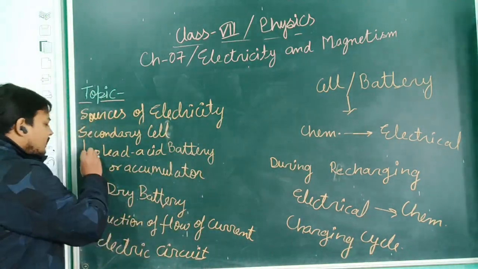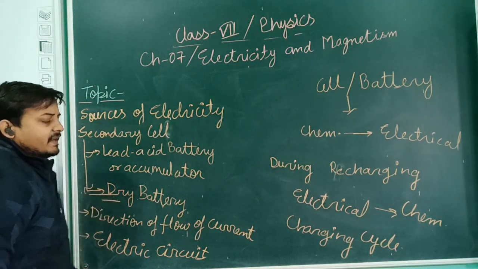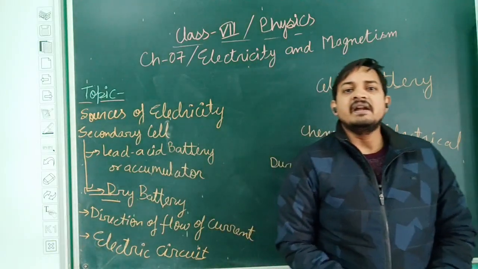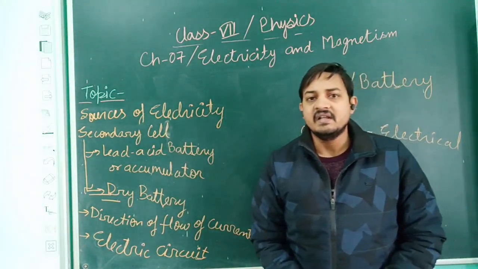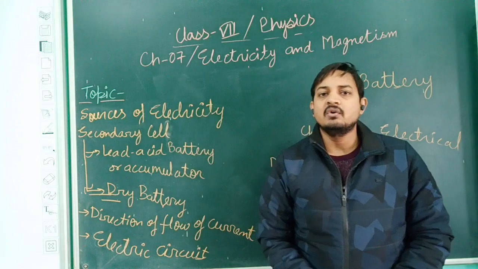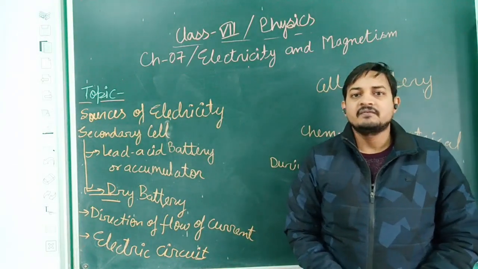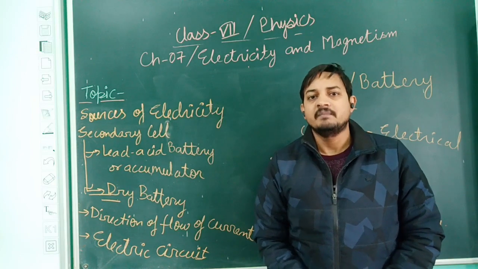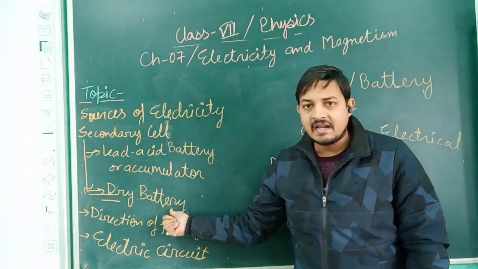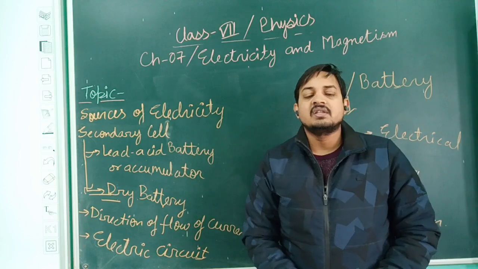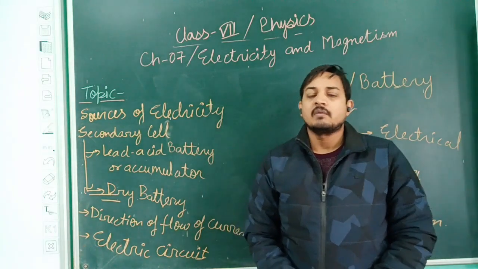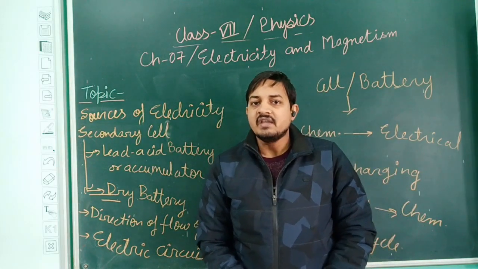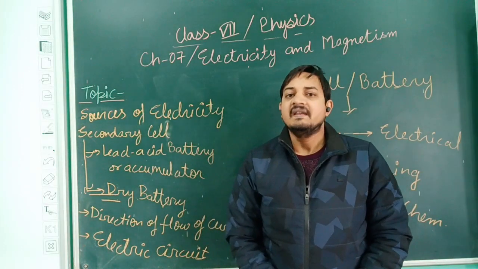But see, one more type is there, that is dry batteries. What is the demerit of these lead acid batteries? Lead acid batteries have some kind of acid inside them. That is why they are not good for transportation purposes. If some amount of acid comes outside, it will become a problem for the person. That is why we are using dry batteries. All the batteries nowadays which we use in our mobile phones or motor bicycles are completely dry in nature.